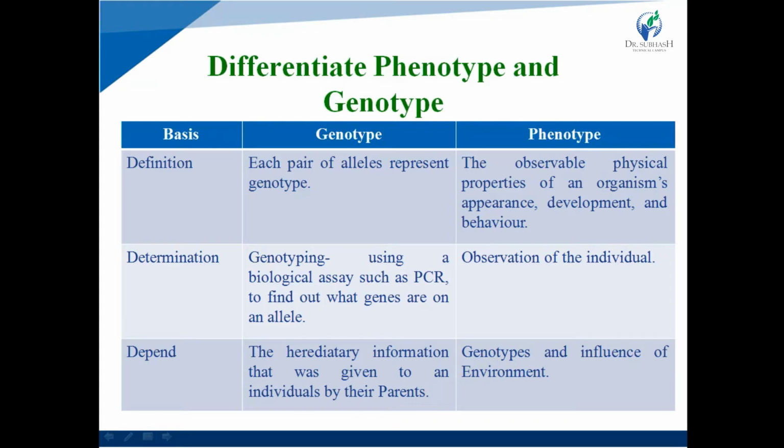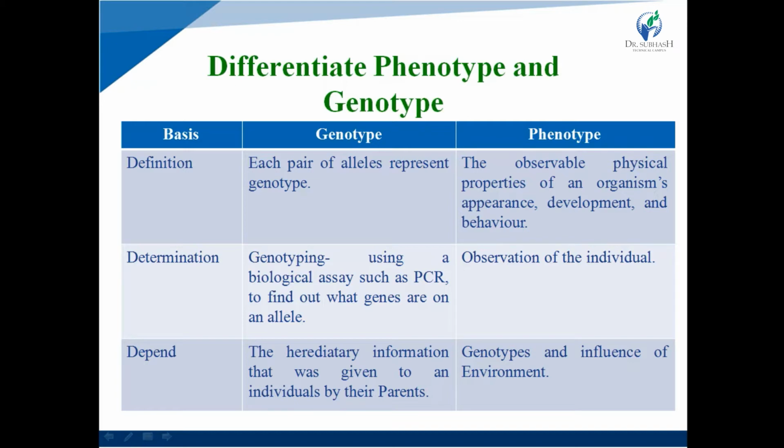First, what is phenotype? The definition of phenotype is the observable physical properties of organisms, like appearance, development, and behavior. That is called a phenotype. So any organism's observable or visual characteristics, like a microorganism's appearance, development, and behavior, are called its phenotype.